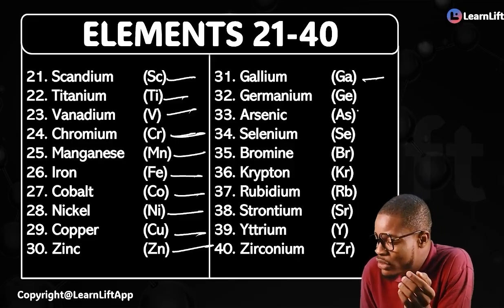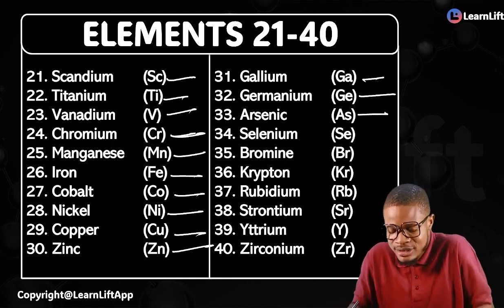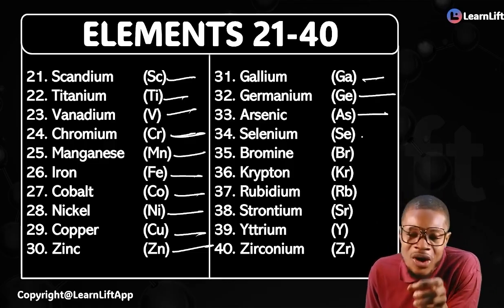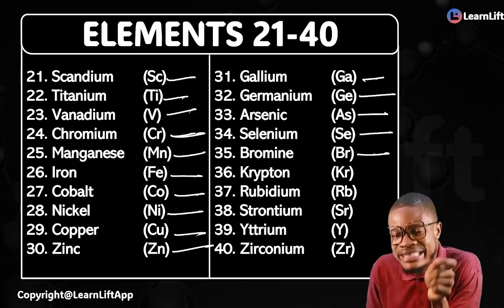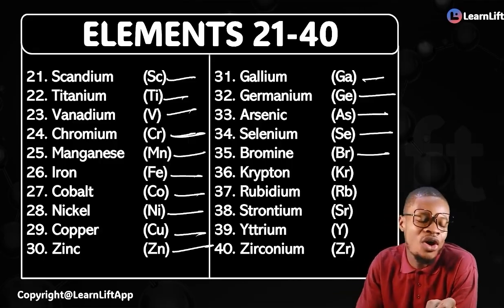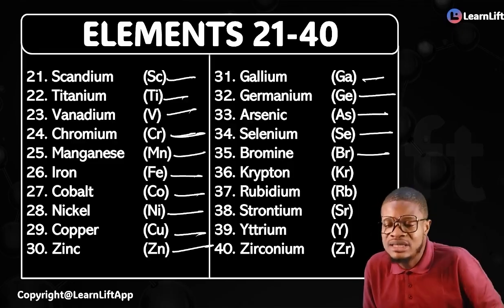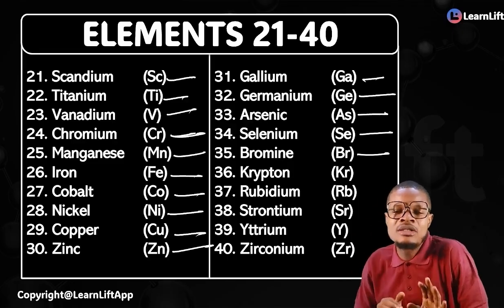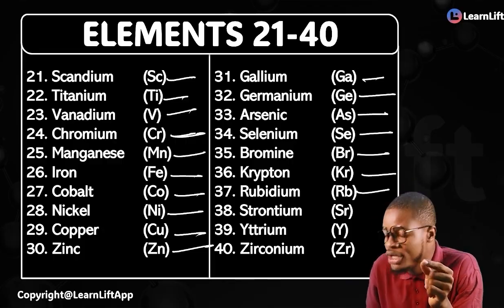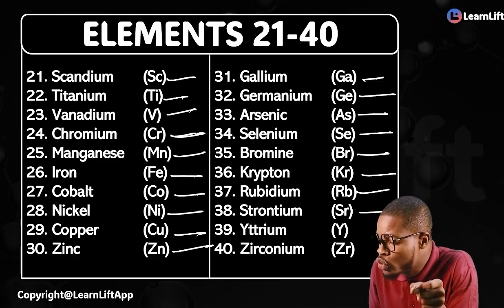Are you seeing it now? Then you now say germanium, arsenic. Come on, germanium, arsenic. Selenium, bromine. Germanium, arsenic. Selenium, bromine. Come on, germanium, arsenic. Selenium, bromine, krypton, rubidium, strontium, yttrium.